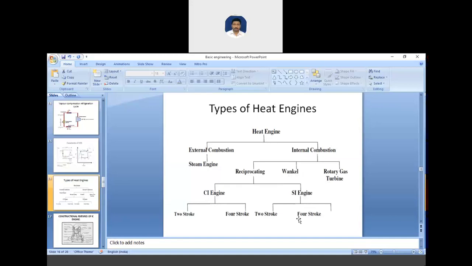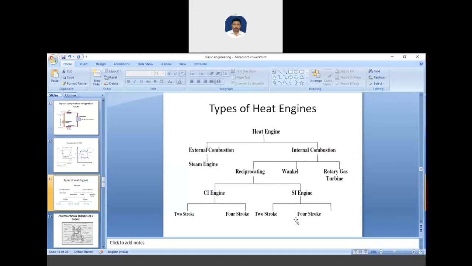SI engine. What is an SI engine? It is spark ignition in an IC engine, and in this engine, liquid fuel is atomized and vaporized, and then it is mixed with the air in correct proportion before being taken to the engine cylinder through the intake manifold, and the ignition of the mixture is caused by an electric spark. So here the fuel is burned by the spark, and in the same way, in the CI engine the heat of compressed air is used to burn the fuel.